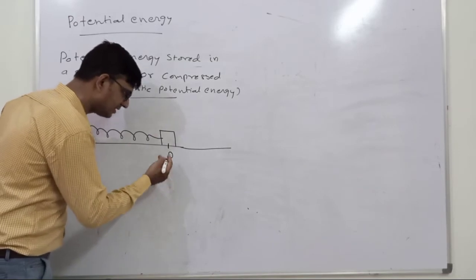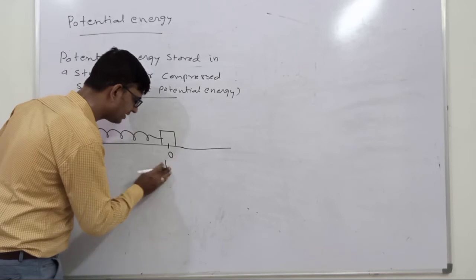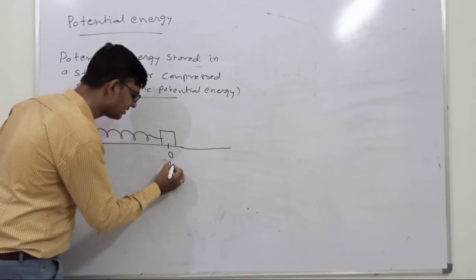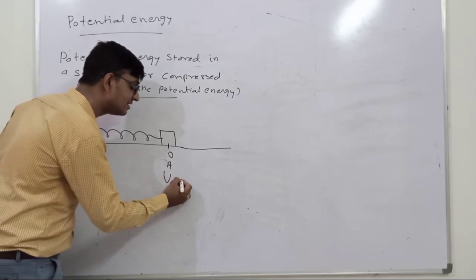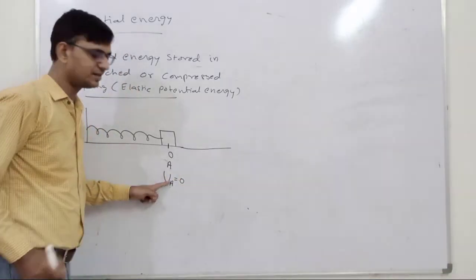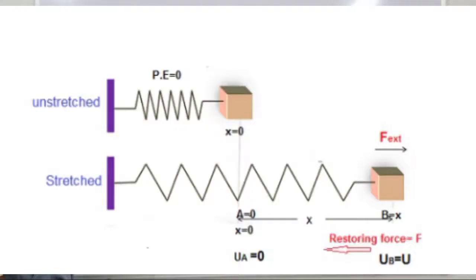And at this point we can consider the point A, where UA is the potential energy, which is considered as zero potential energy. This is the origin where we are assuming that the potential energy is 0. Okay.